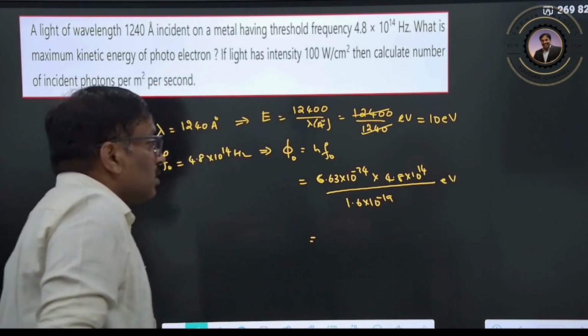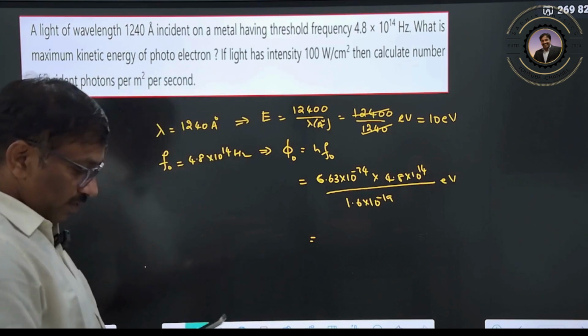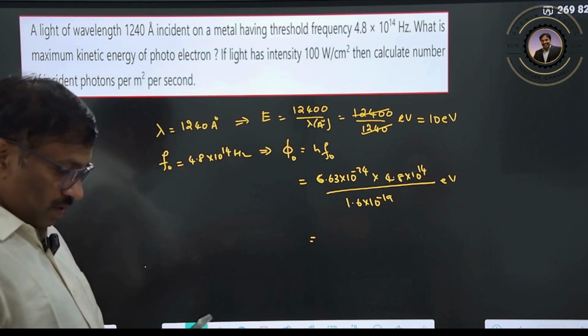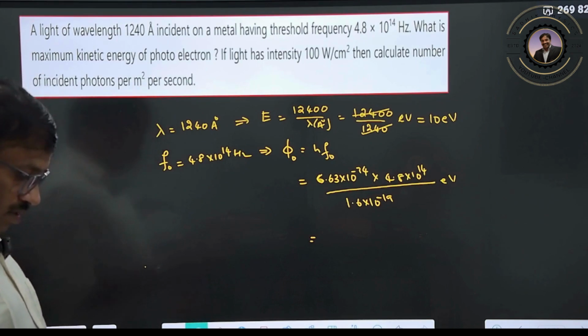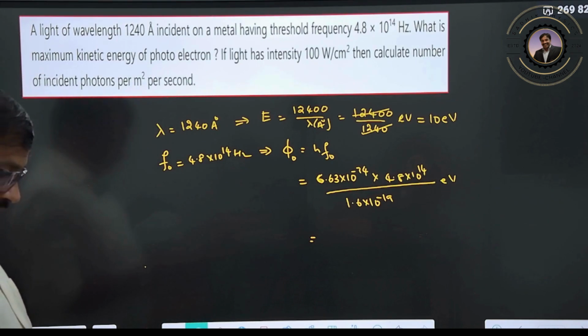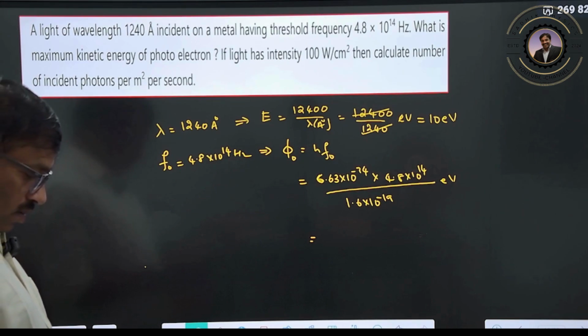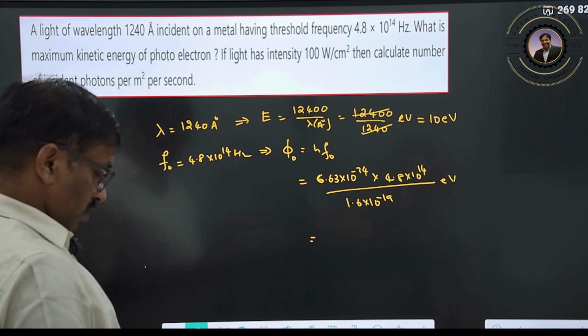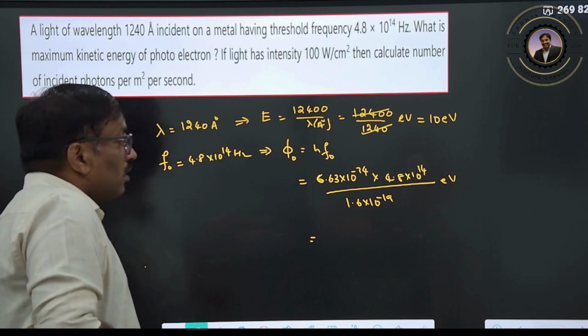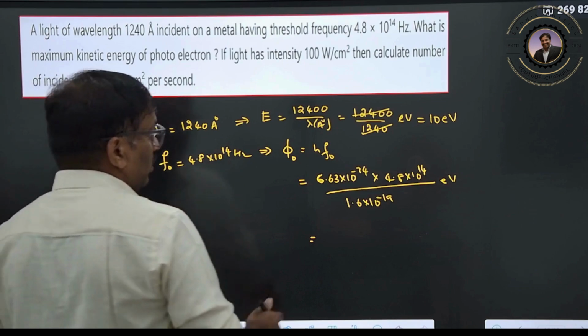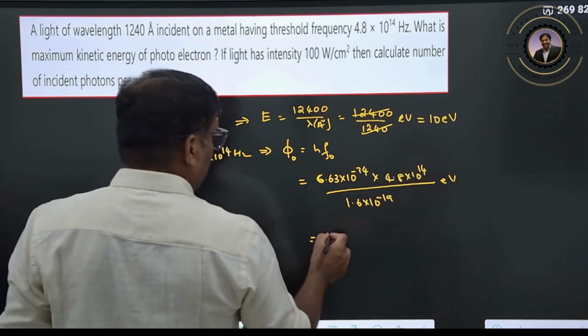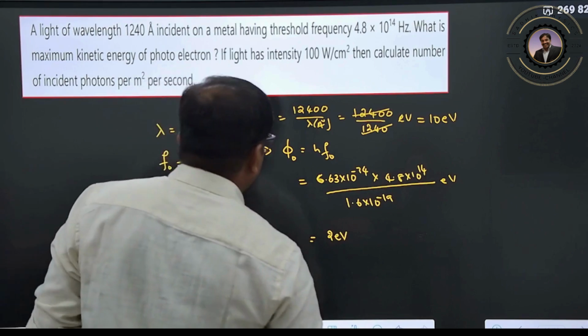So we will solve this, we will see how much you get. Right, I think you are getting 19, so nearly 2 electron volt I am getting here, clear?